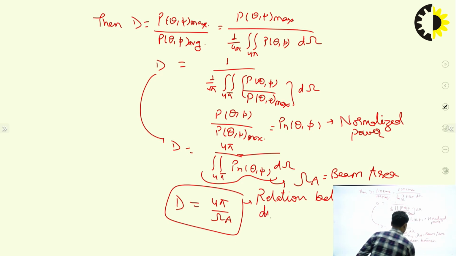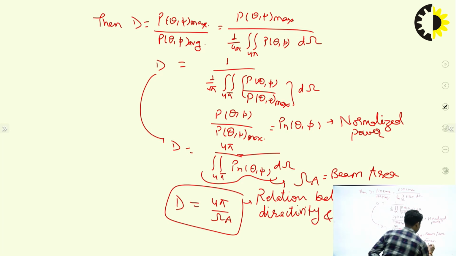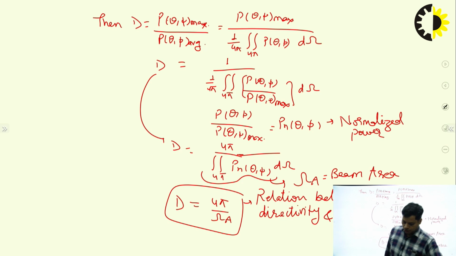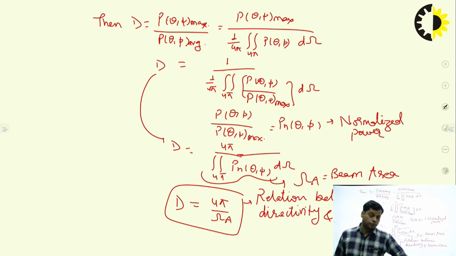between directivity and beam area. So this is another important relation between the directivity and the beam area. For an isotropic antenna the directivity is always 1, and for the short electric dipole its value will be 1.5.